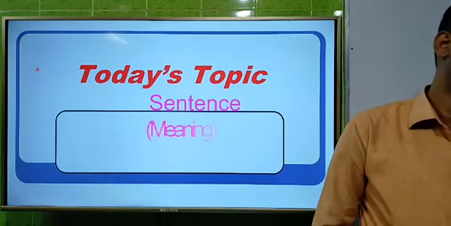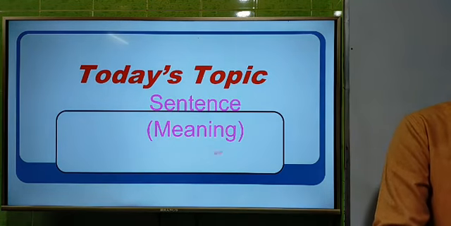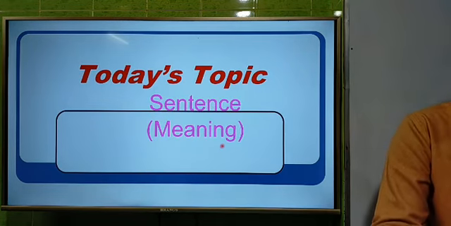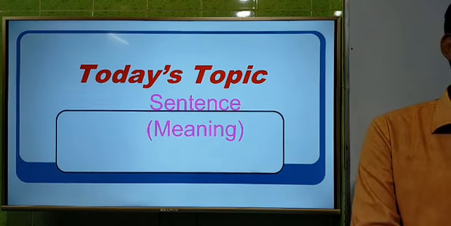So I am going to the screen. Dear students, today's topic is sentence meaning. That means I am going to teach you how to change sentences according to meaning. According to meaning there are 5 kinds of sentences: assertive sentence, interrogative sentence, imperative sentence, optative sentence and exclamatory sentence.